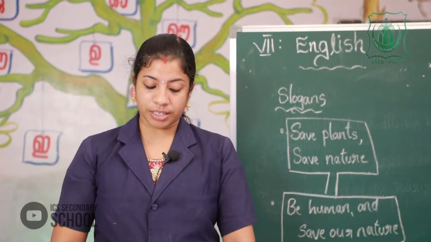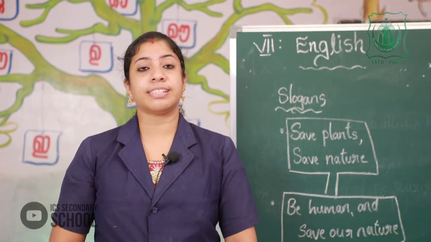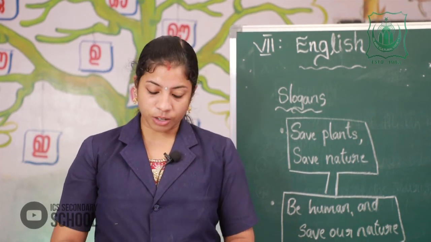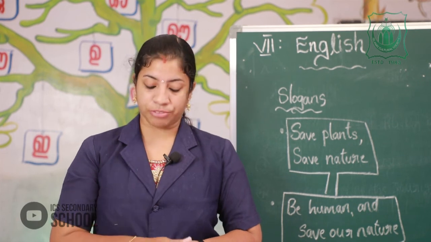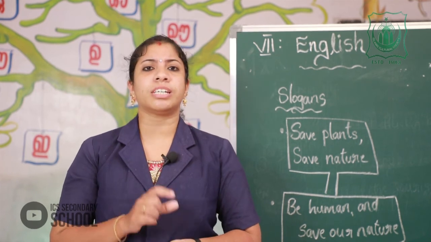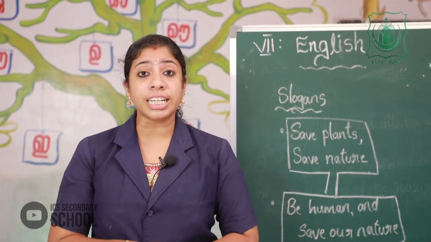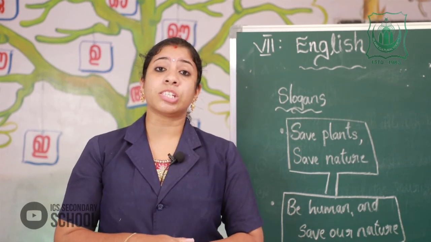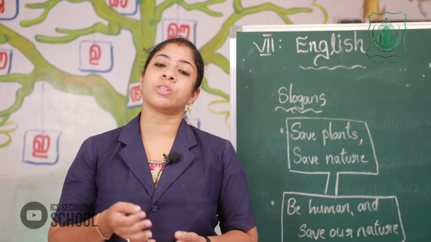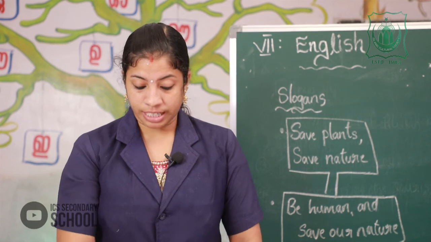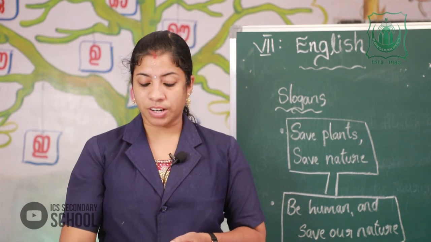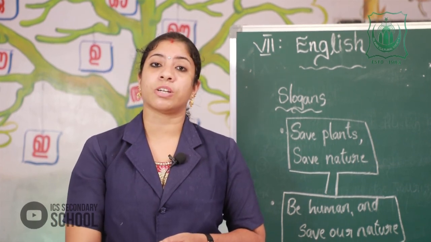Then next is slogan. Which are the slogans here? Stop deforestation, save nature. Is do not cut trees a slogan? No. Here the slogan is stop deforestation and save nature. Then instruction. In that poster there is an instruction. What's that? Do not cut the trees. And last one, there is a message. What's that? No trees, no man. If there are no trees, no man is there. So, please understand the difference between slogan and poster. Please complete these columns based on the poster.